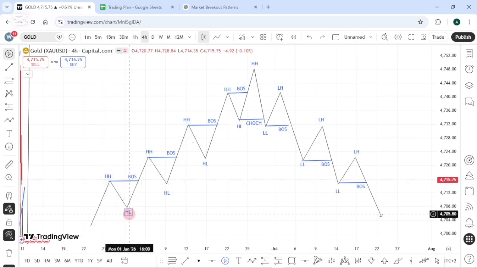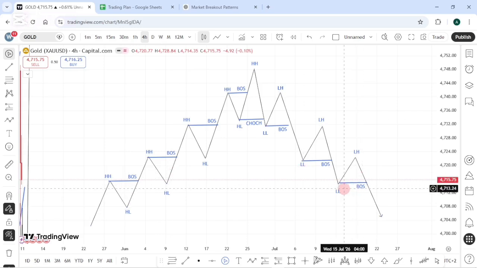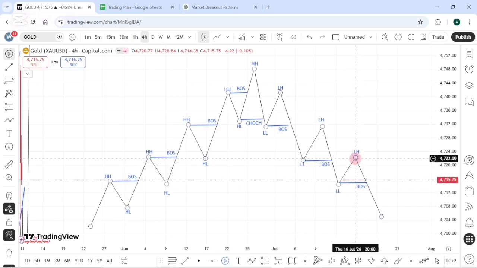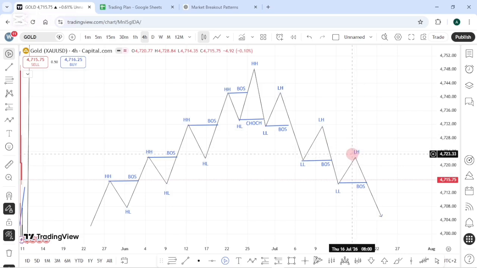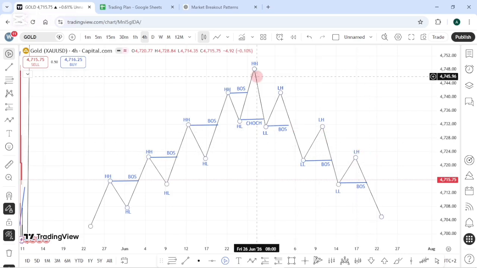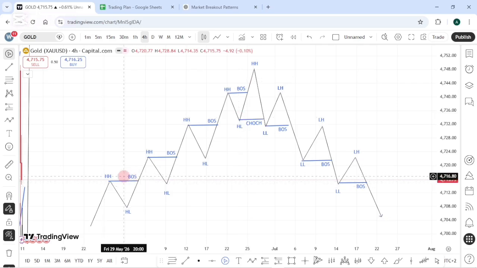In an uptrend, if the market breaks below our latest higher low and creates a lower low, that's when the market is changing. And in a downtrend, when the market creates a higher high, higher than our previous high, that's when we know the market is changing. Here I have an example of that, but let's look at the break of structures first.